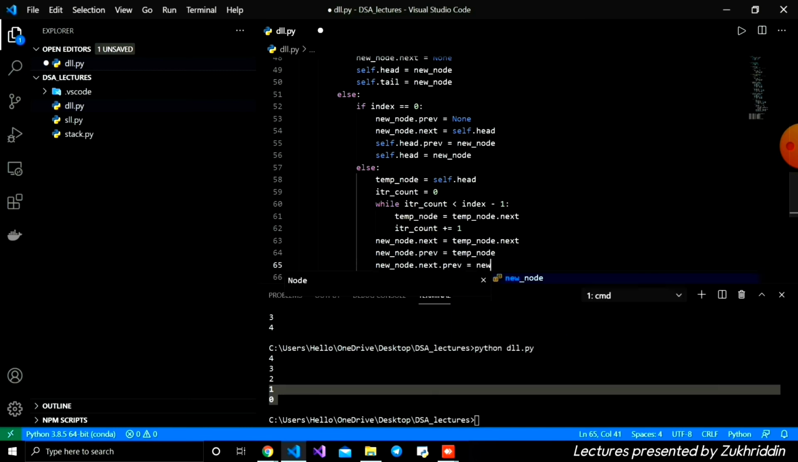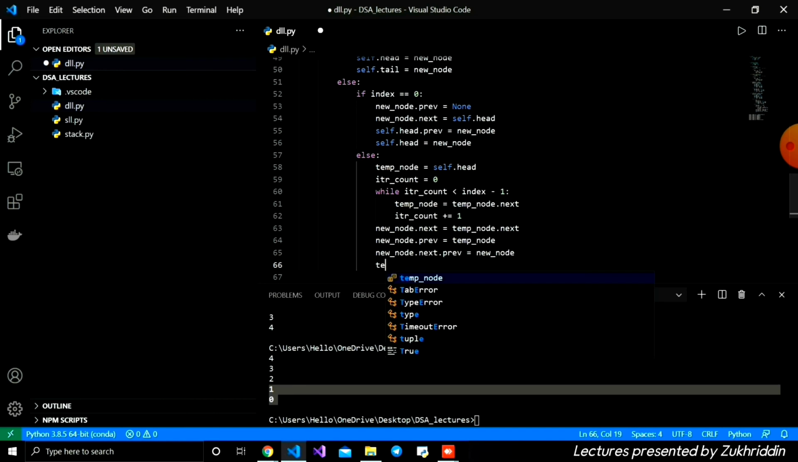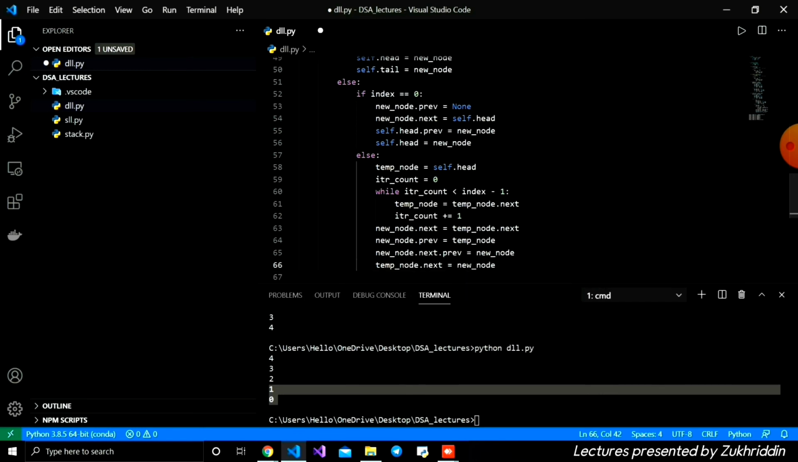Okay, and after that, new node dot next dot previous is equal to new node. Which is the new node we are adding here. Okay, after that, the temporary node dot next is equal to new node, like this. And here I'm just taking the new node to the next dot previous. And also here the temporary node dot next is equal to new node.